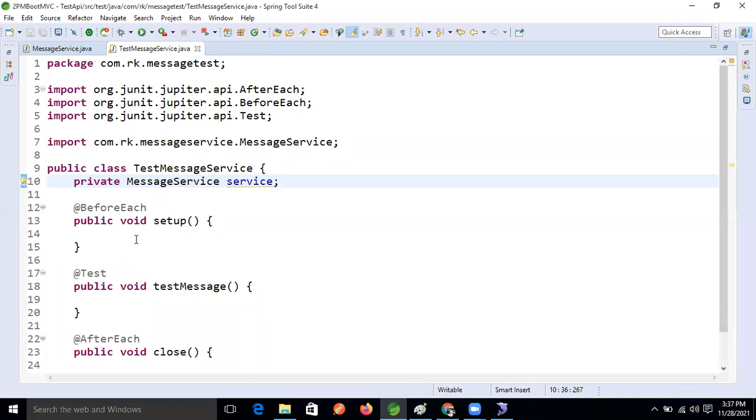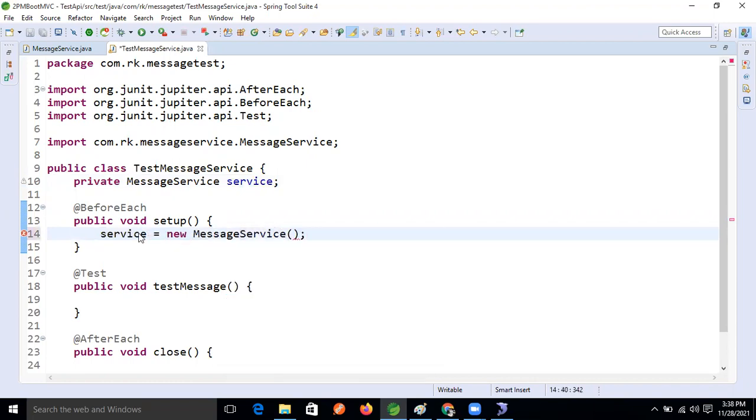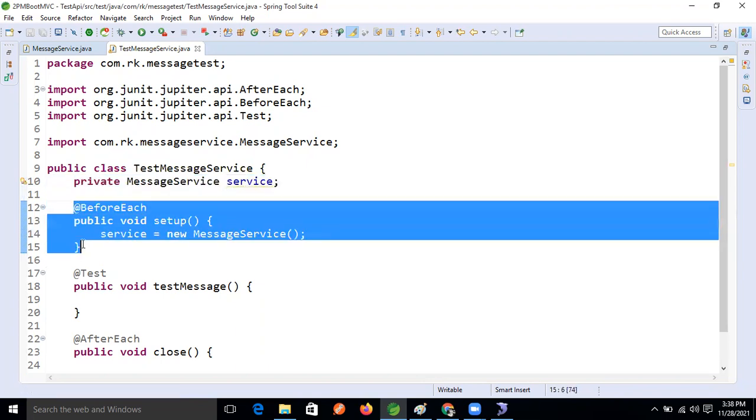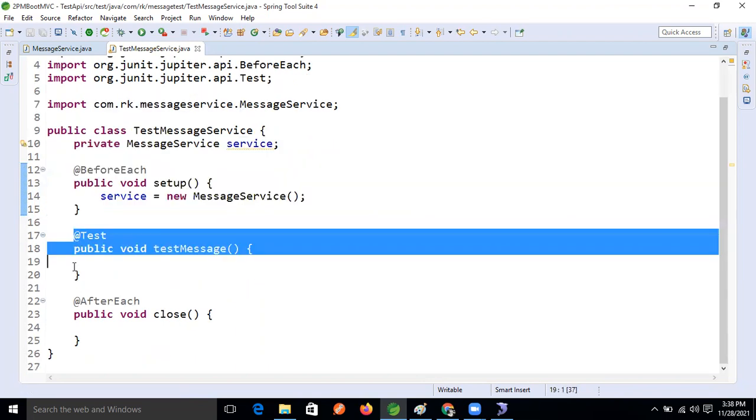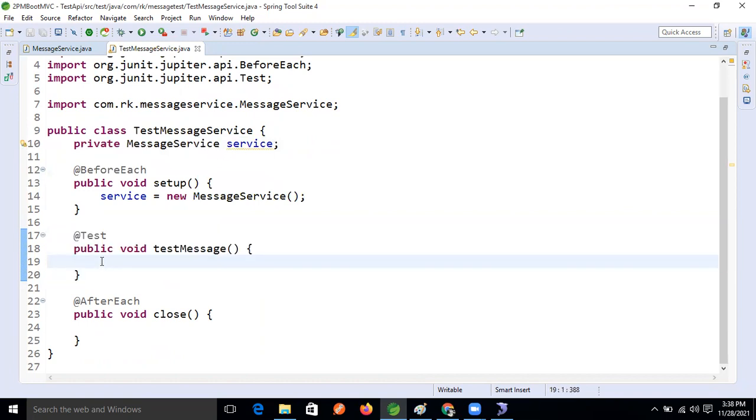So here we will create the object of that class. New message service. Okay, fine. Then object creation will happen in this block, guys. And we will use that object inside this test case method.